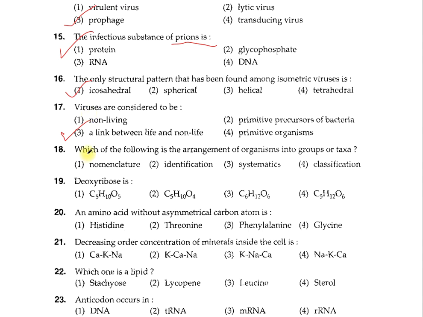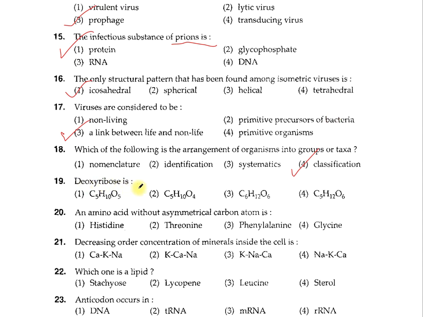Question number 18. Which of the following is the arrangement of organisms into groups or taxa? 1. Nomenclature, 2. Identification, 3. Systematics and 4 is the classification. The correct option is the 4, classification. This is the orderly arrangement and characterization of all the living organisms.